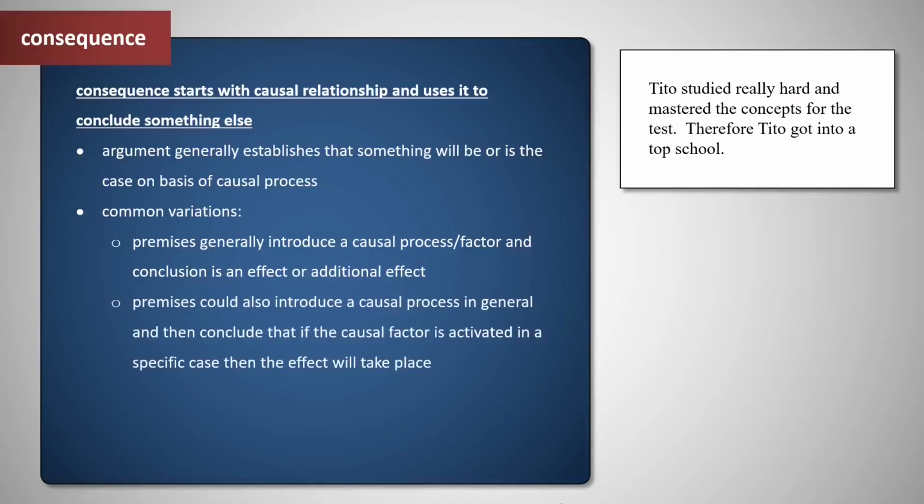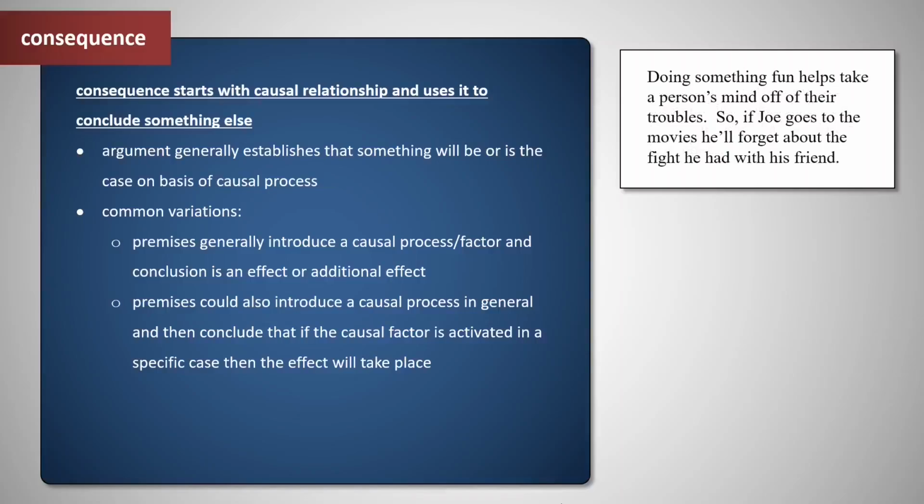Also, you could have a situation where the premises introduce a causal process in general, and then they conclude that if that causal factor is activated in a specific case, then the effect will take place. For example, doing something fun helps take a person's mind off their trouble. This is the causal process: the fun causes you to feel better. And the conclusion: if Joe goes to the movies, he'll forget about the fight he had with his friend.